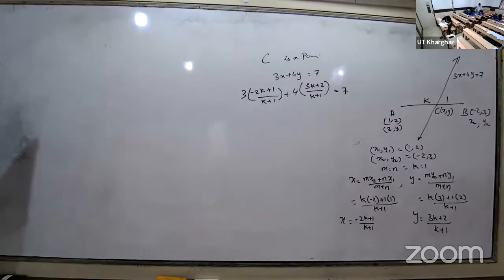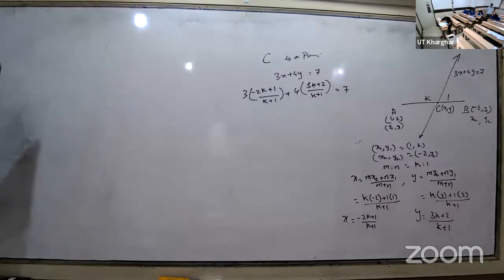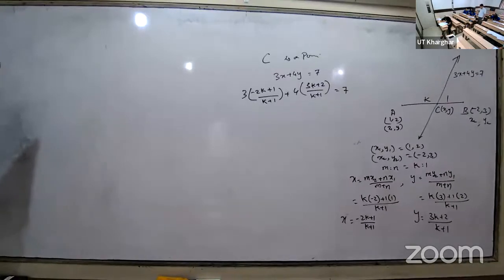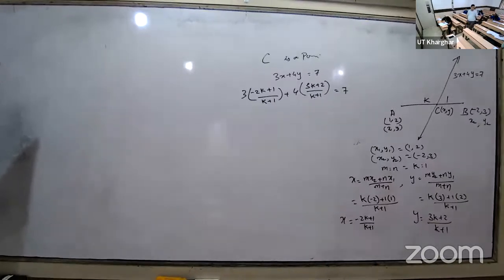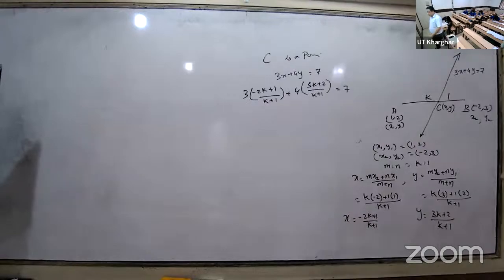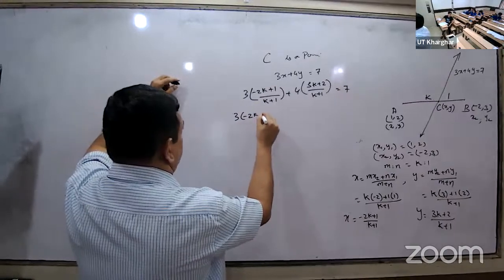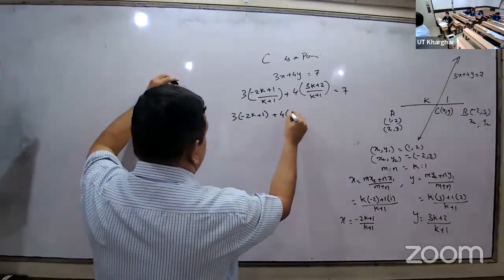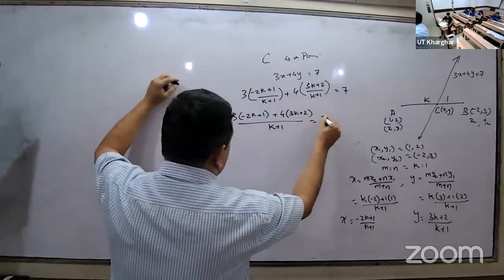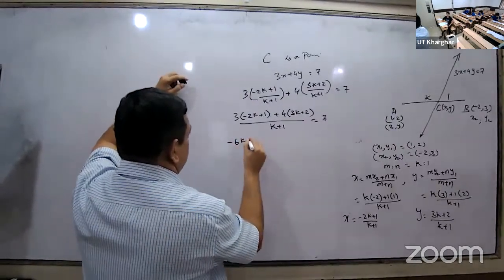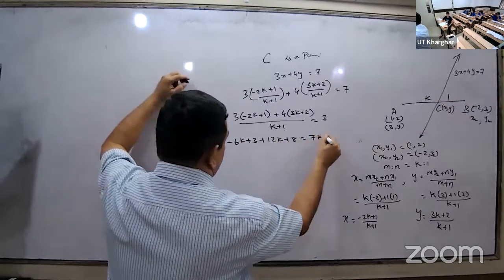It's 7 should be actually again. Finally, what did you get? 4. So this will come: minus 3 times 2k plus 1, plus 4 times 3k plus 2, all divided by k plus 1, is equal to 7. That is minus 6k plus 3 plus 12k plus 8 is equal to, cross multiply, 7k plus 7.